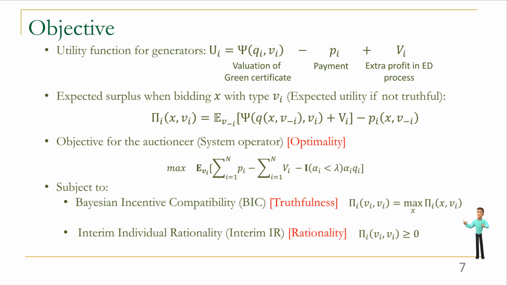We also need to guarantee the truthfulness and rationality of our proposed auction. We propose Bayesian incentive compatibility (BIC) criteria with expected surplus as follows, which shows that the truthful bidding is the best bidding. And we also construct interim individual rationality (interim IR) conditions, which means the expected surplus is larger than 0. We need to propose a mechanism to achieve the objective subject to BIC and interim IR.